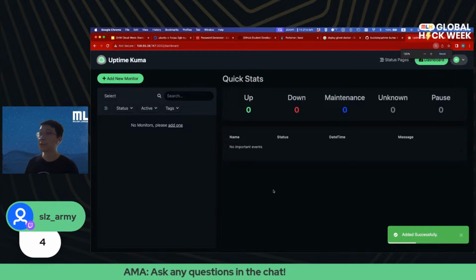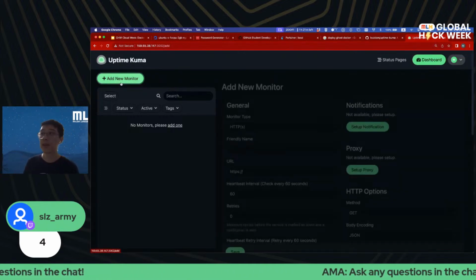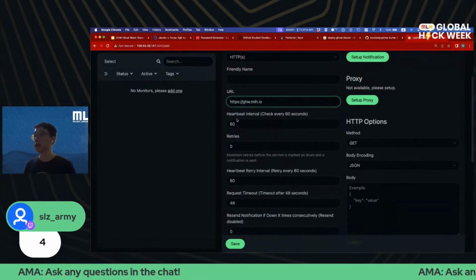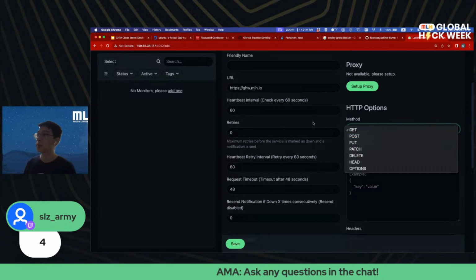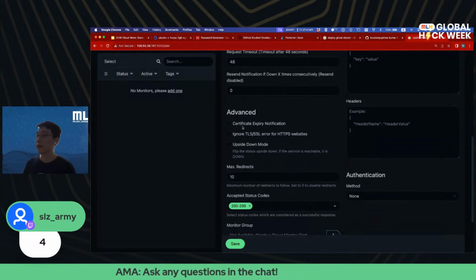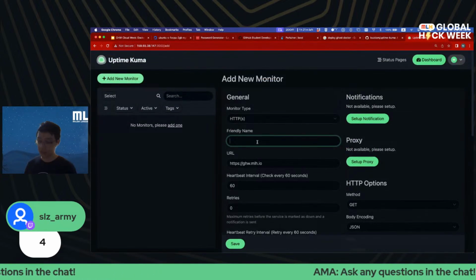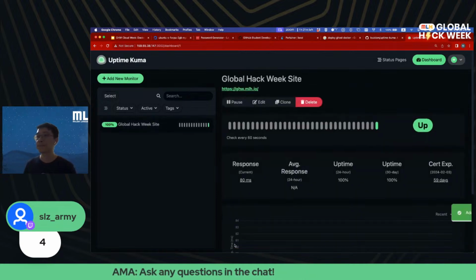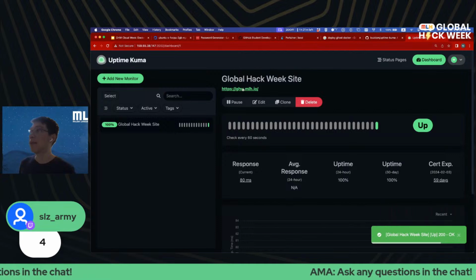And with just a few steps, we have a full-fledged uptime monitor available to us. I can add a monitor, making sure Global Hack Week is up. I can check every 60 seconds. I can even configure the HTTP request types, retries, and more advanced features as well, and save. I do need a name, Global Hack Week site. And with that, we have a monitor up.